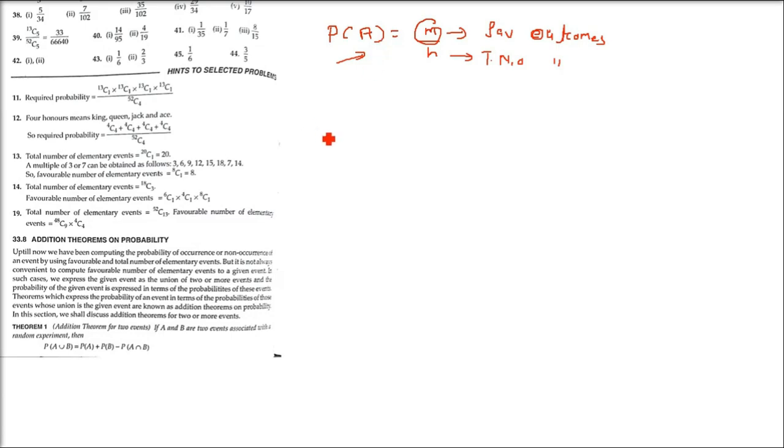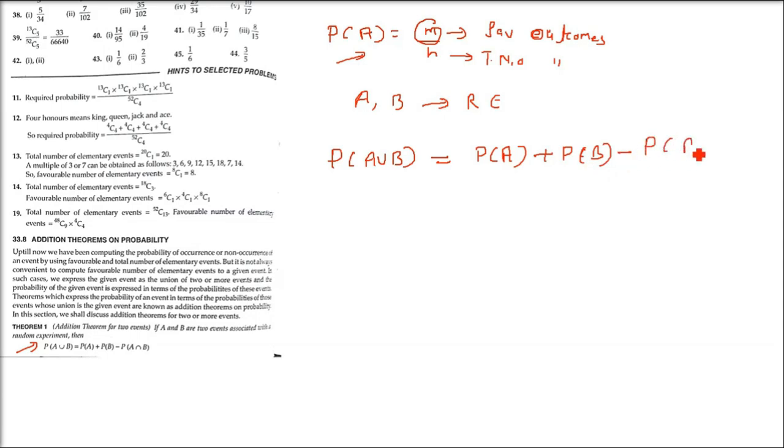The first thing is, theorem number 1: if A and B are two events associated with a random experiment, then the probability of A union B, that is A happens or B happens, will be equal to the probability of A plus the probability of B, and then you have to remove the probability of both happening simultaneously together.